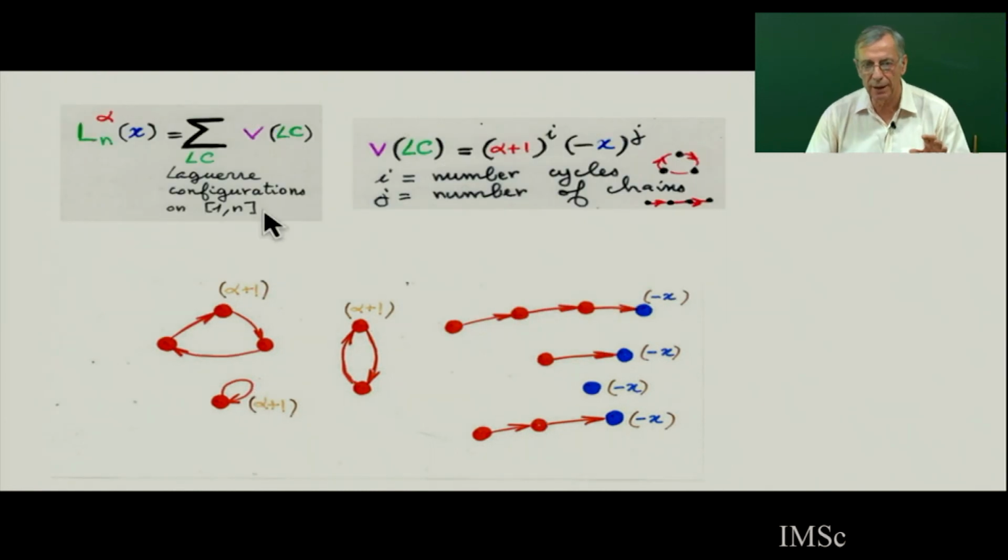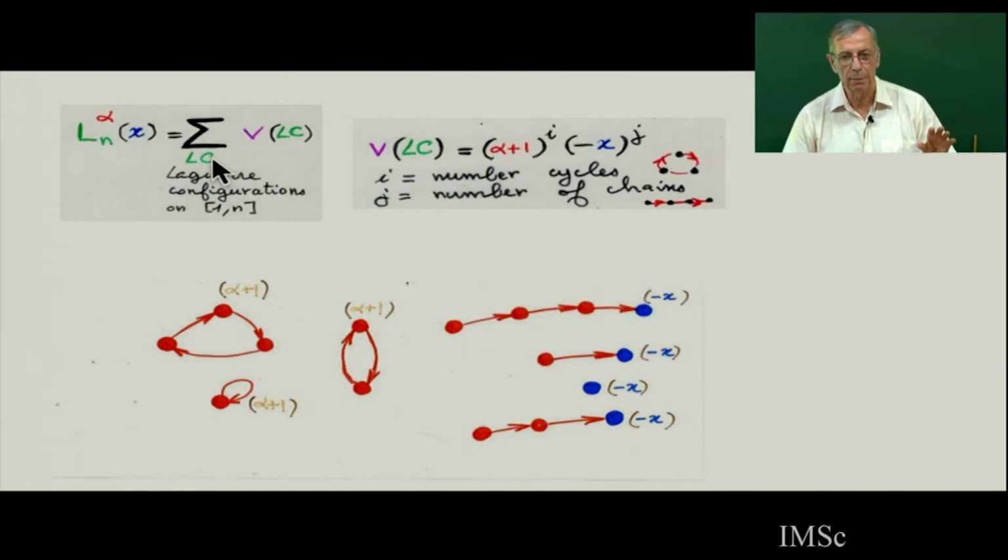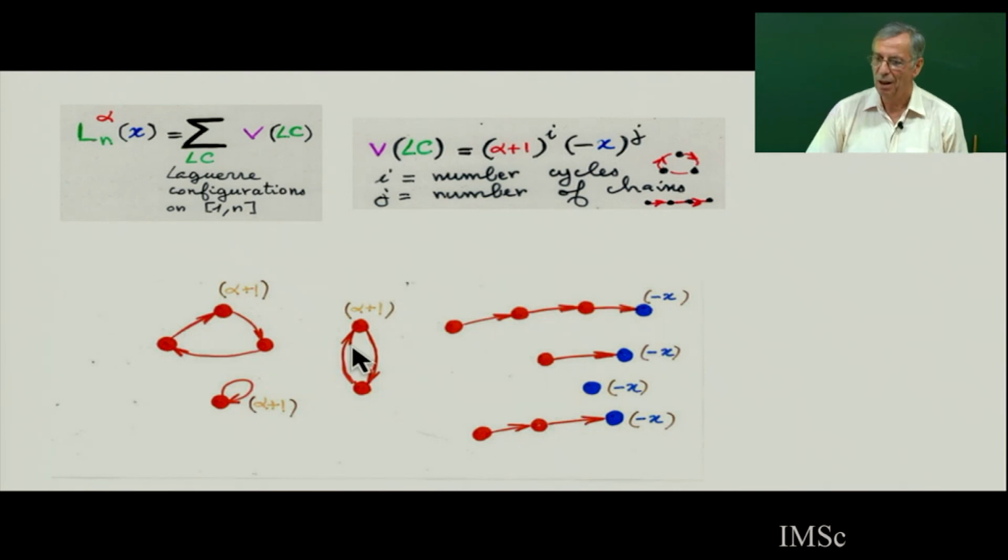So I claim that the Laguerre polynomial can be interpreted as a sum of the weight of all Laguerre configurations. The weight is going to be the product of the alpha plus 1 appearing in the picture and the product of all the -x. And then this is combinatorics to show that there is an explicit formula for the Laguerre polynomial.